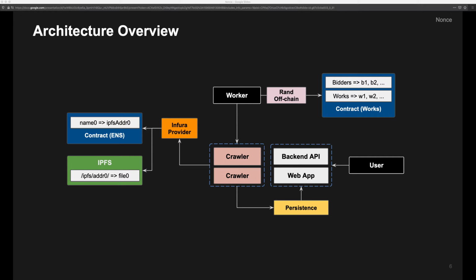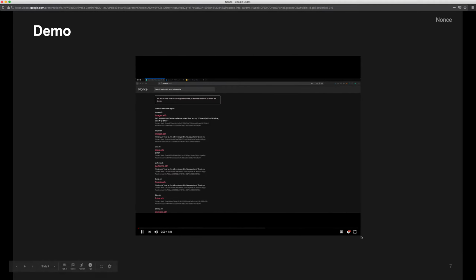Architecture looks like this. At the moment, Nonce is using Infura to access the decentralized web. Let me show you the demo.